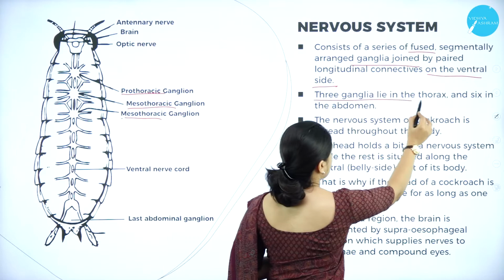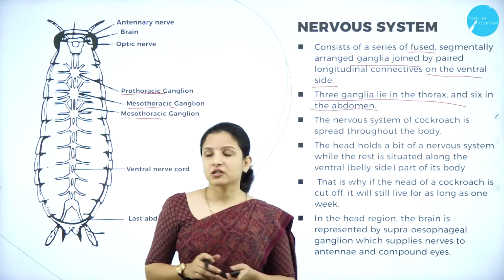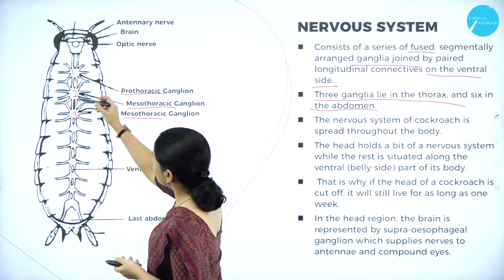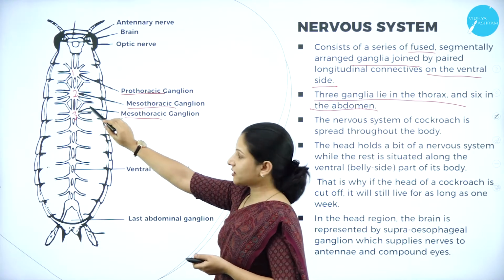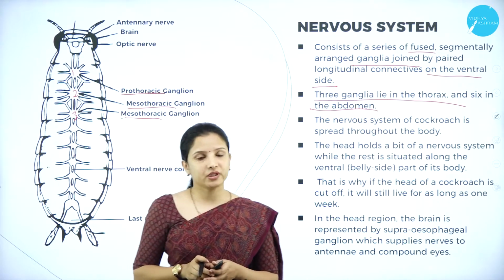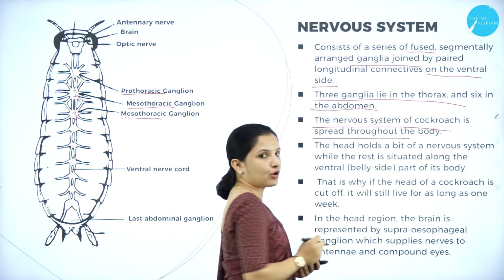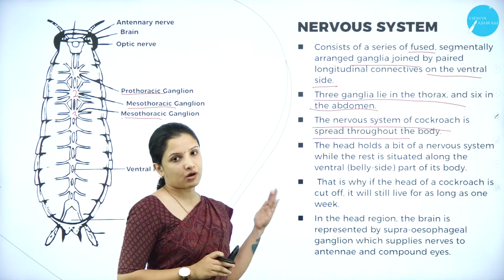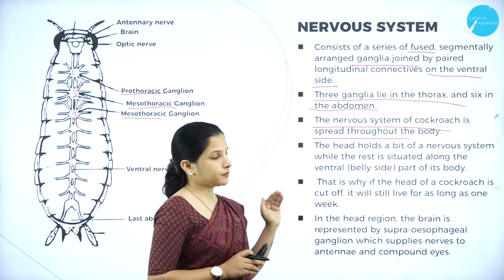So 3 ganglia lie in the thoracic region, and the other 6 lie in the abdomen region. The first three ganglia lie in the thoracic region, that is, in the prothoracic, mesothoracic and metathoracic region, and the rest of the ganglia are present in the abdominal region. And the nervous system of the cockroach is spread throughout the body. As I told you, right from the head it extends up to the abdomen. It is present throughout the body. The ganglia are present only in the thoracic and the abdominal region.